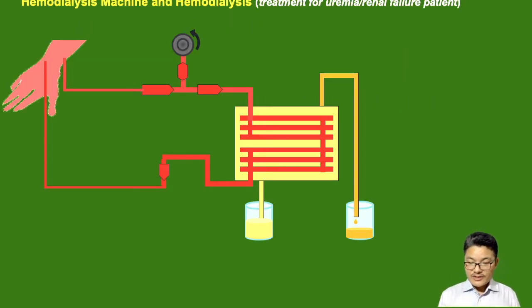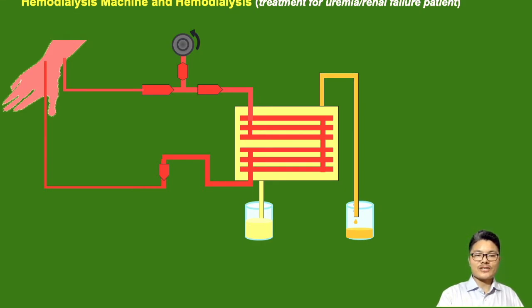Sometimes, due to some situation, some people suffer from kidney failure, or their kidneys do not function properly. For them, they need to visit hospitals, and the waste is removed from the body by the process of hemodialysis. Hemodialysis is done inside a machine called a hemodialysis machine.